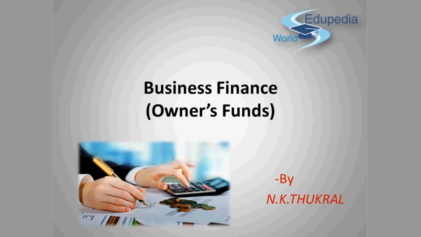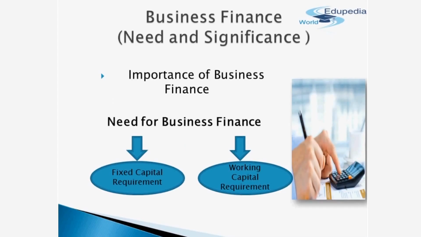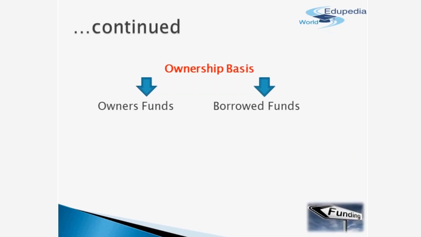Students, in the previous session, I had started with the chapter on sources of business finance and covered the nature and significance of business finance, the need for business finance, the financial needs of a business, and classification. Further, I had covered classification of sources of various funds, that means on period basis, ownership basis, and source of generation basis.